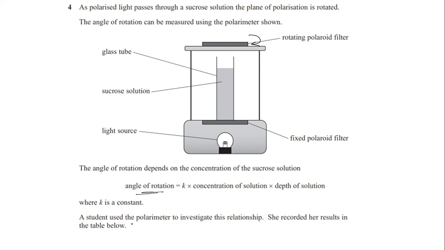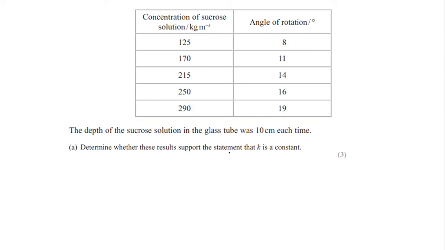A student used the polarimeter to investigate this relationship. She recorded her results in the table below. Okay, so this is the table: concentration and angle of rotation. The depth of sucrose solution in the glass tube was 10 centimeter each time. Determine whether these results support the statement that K is constant.